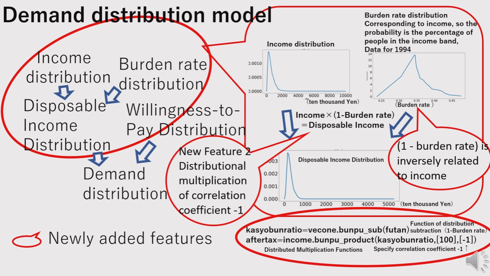At the bottom, the functions are shown. The first line computes the distribution of 1 minus burden rate, stored as Kaziyabun ratio. The second line calculates the product of this distribution with the income distribution to get the disposable income distribution. The last argument -1 specifies that the distributions are negatively correlated. If not specified, the default calculation assumes independent distributions.